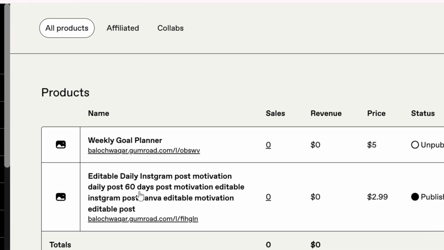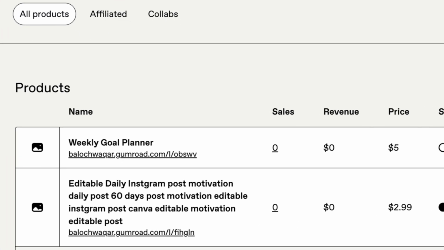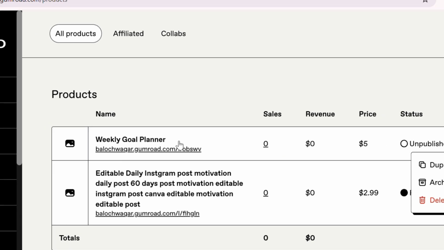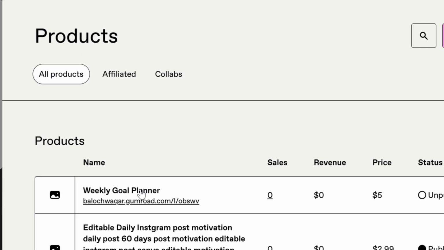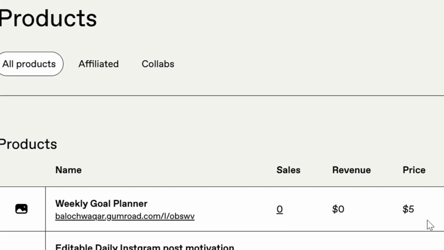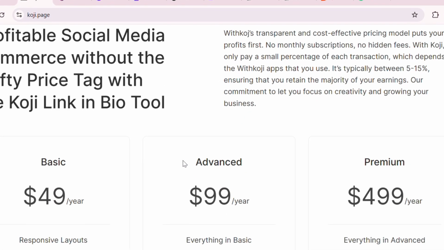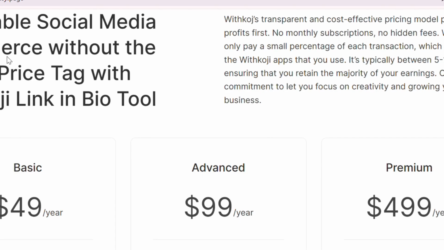Over time, build more templates for the same audience. If you made a study planner, follow up with a daily productivity dashboard, a semester overview, or a budgeting tool for students. Keep the design consistent and link them together on your Koji page. The more products you have, the easier it is to upsell and cross-promote.